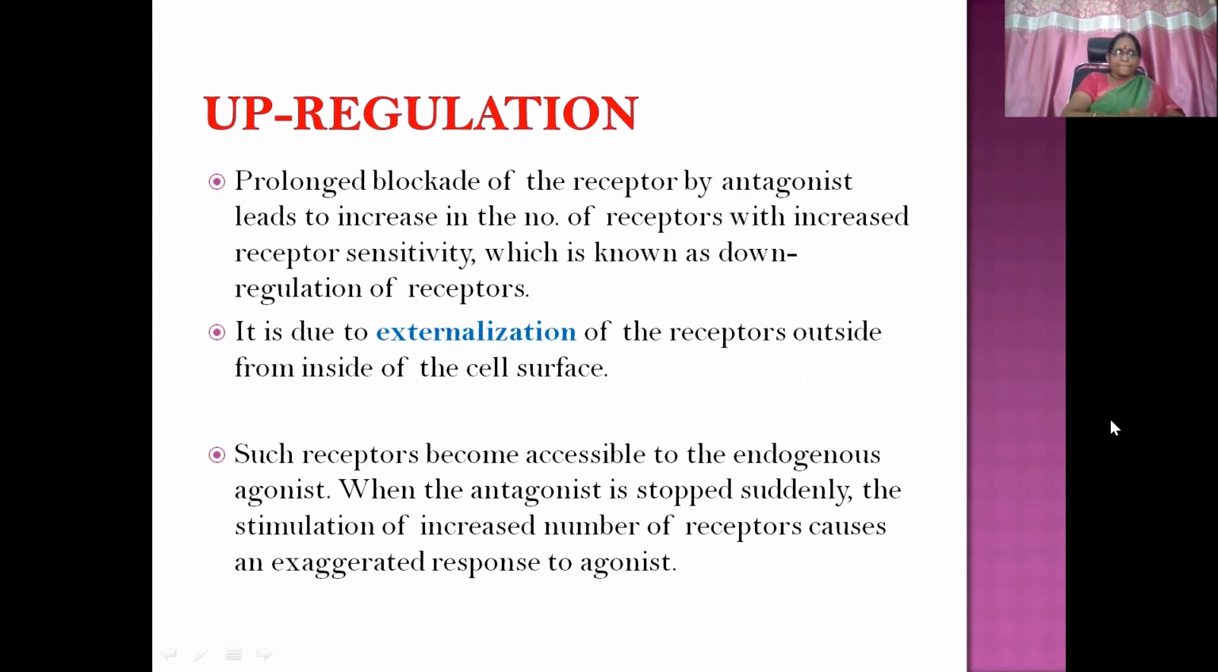Then upregulation. Prolonged blockade of the receptor by antagonists, same thing, leads to increased number of receptors with increased receptor sensitivity, which is known as upregulation of receptors. It is due to externalization of the receptors from inside of the cell to the cell surface. Okay, they are more active, more in number. Such receptors become accessible to the endogenous agonist. When the antagonist is stopped suddenly, the stimulation of the increased number of receptors causes exaggerated response. That is like a withdrawal phenomenon we can see in patients. That's what we discussed in the other way also in the earlier slides.